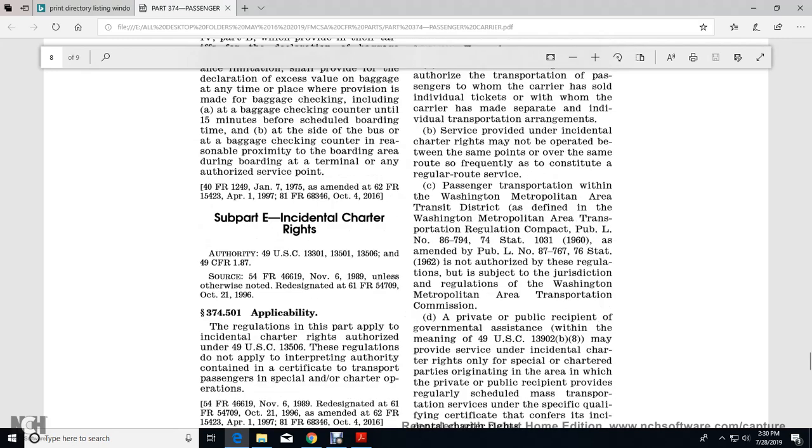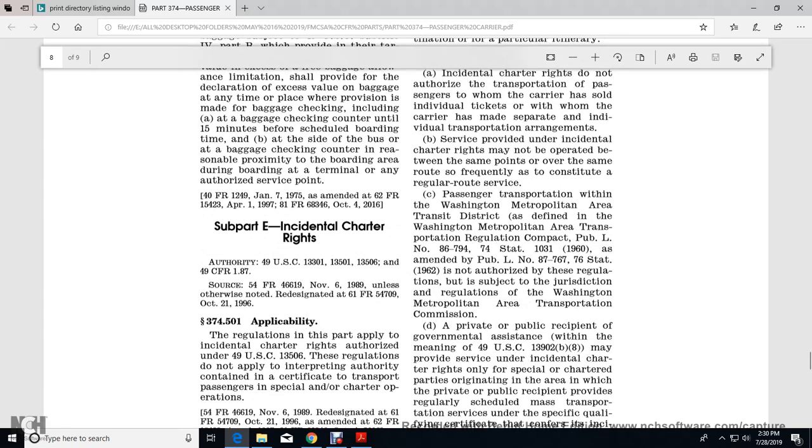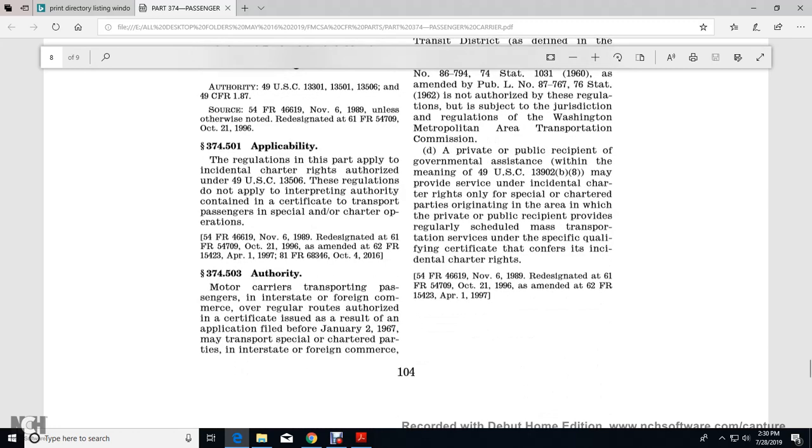Passenger transportation within the Washington Metropolitan Area Transit District, as defined in the Washington Metropolitan Area Transportation Regulation Compact, Public Law 86-794, 74 Stat. 1031, 1960, as amended in Public Law 87-767, 76 Stat. 1962, is not authorized by these regulations but is subject to the jurisdiction and regulation of the Washington Metropolitan Area Transportation Commission.